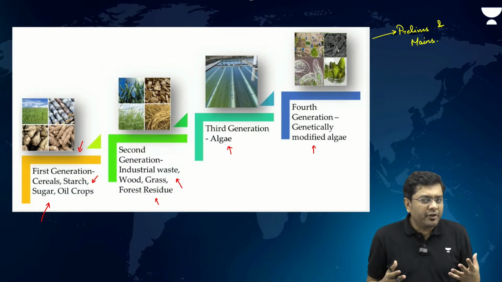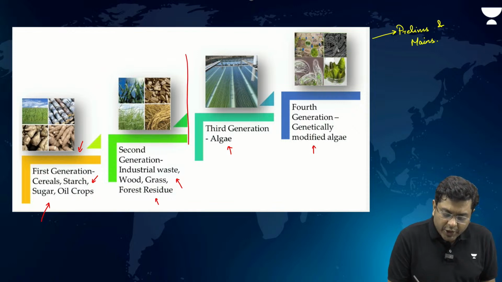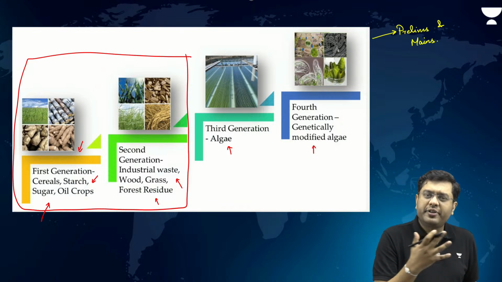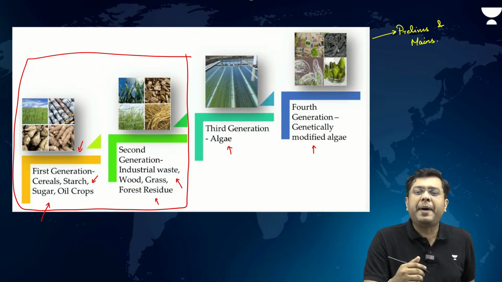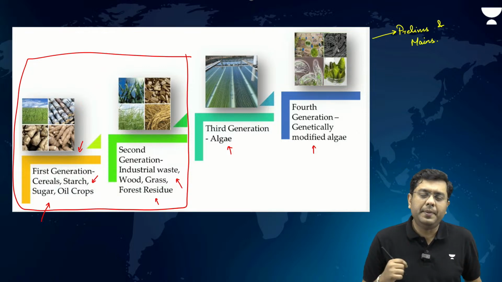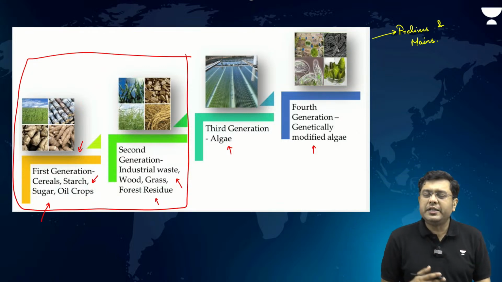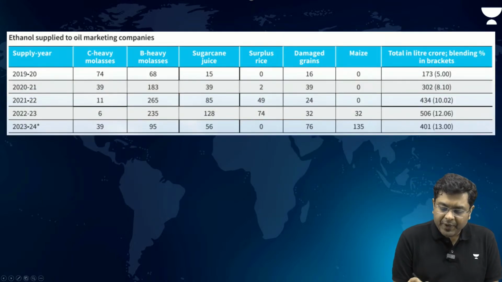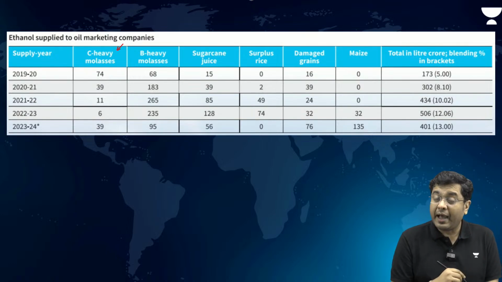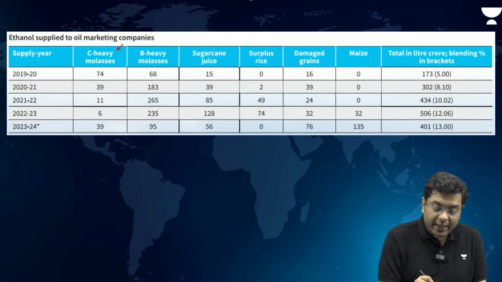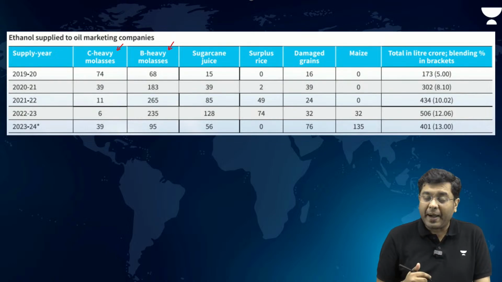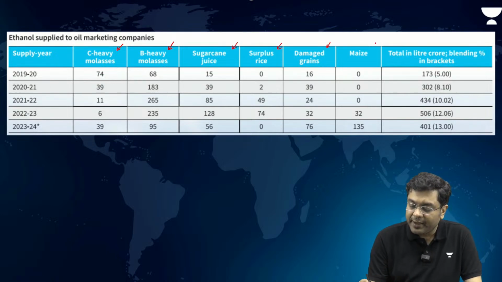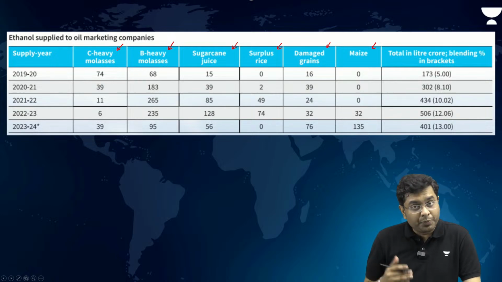Now, various different government policies are targeting the production only of the first and the second generation of biofuel. Now, the potential for this is that it will always have an impact on the food security of the country. For example, maize is increasingly utilized for the production of ethanol. If you observe this chart, you will observe that C heavy molasses, a byproduct of sugarcane, B heavy molasses, a byproduct of sugarcane, sugarcane juice, surplus rice, damaged grains, maize, all of them have been utilized to produce ethanol.